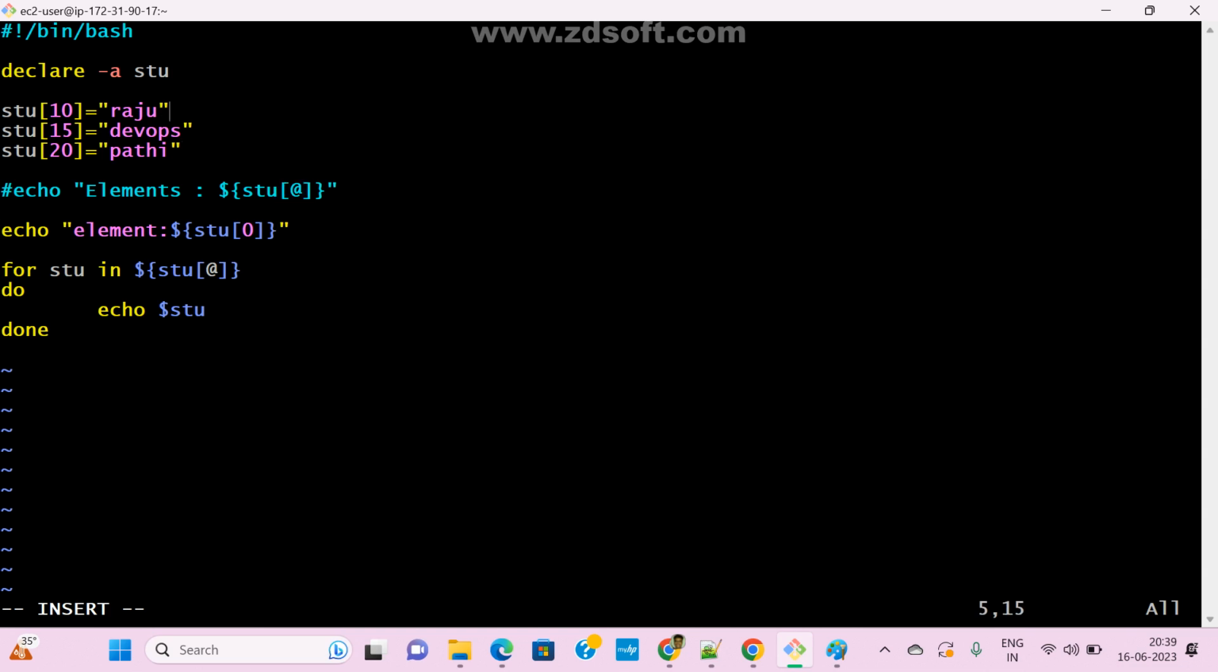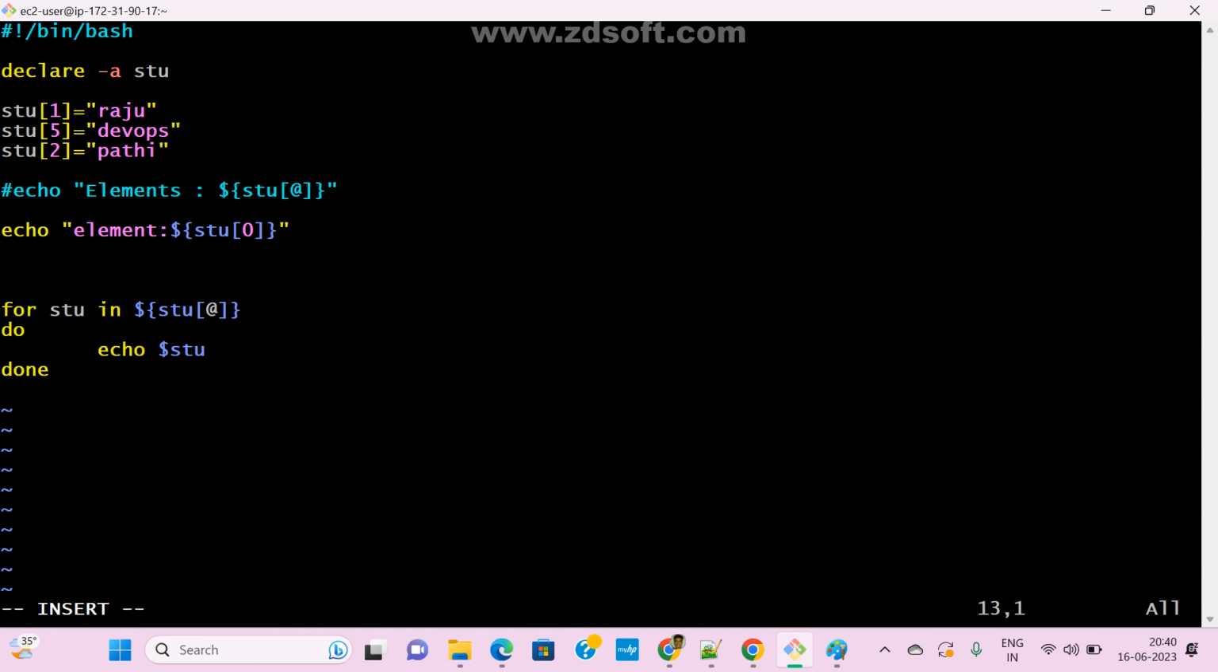Now I'm giving, for example, this is the 1, this is the 5, and this is the... sorry, stu. Okay. Now I have given the second element. Now I'm trying to print 0. Now, in the same way, I'm going to print echo second element.